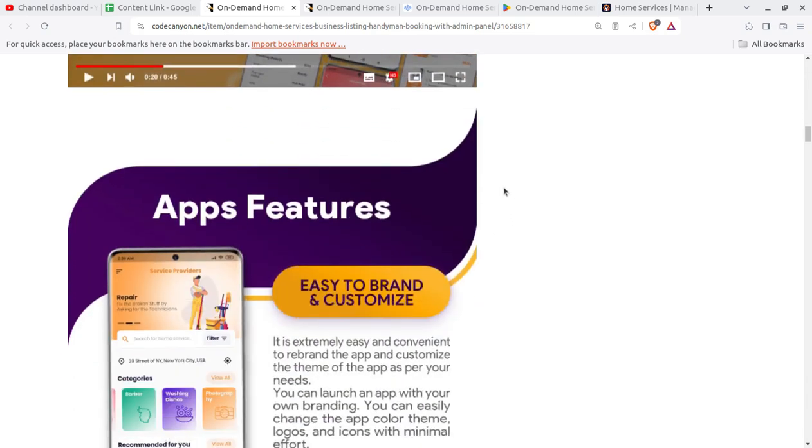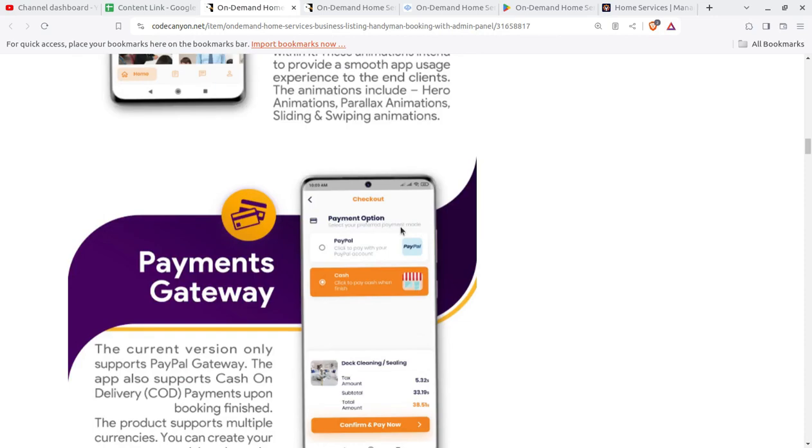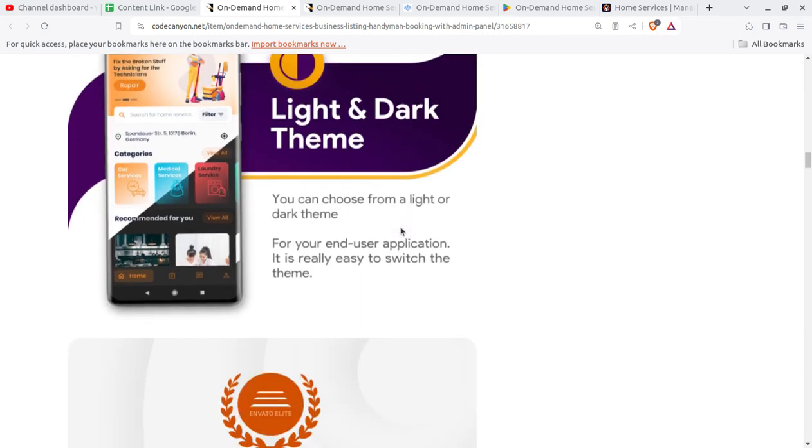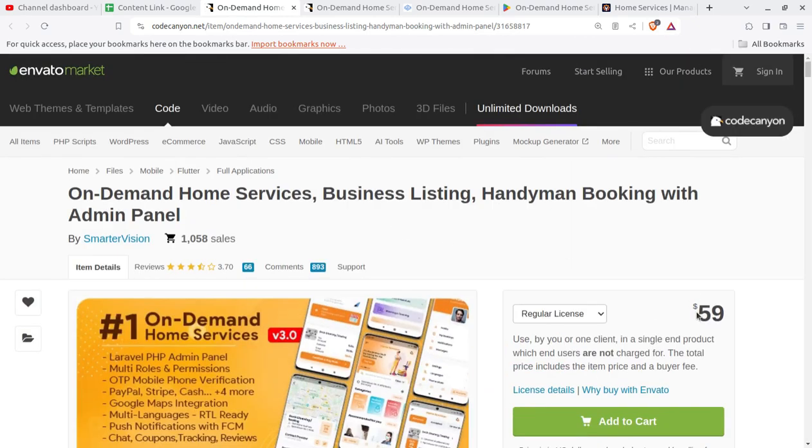Like this solution is available just for $59 at Code Canyon. Further, you have to buy the hosting and basic things, and your application is going to be live within $100 or $150. So it is a very low cost budget business that you can immediately start. It hardly takes 3 or 4 days in getting your application live on the Play Store. However, you can start immediately just by buying the script.